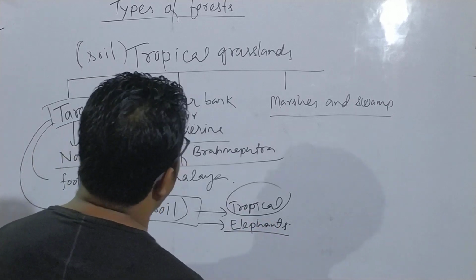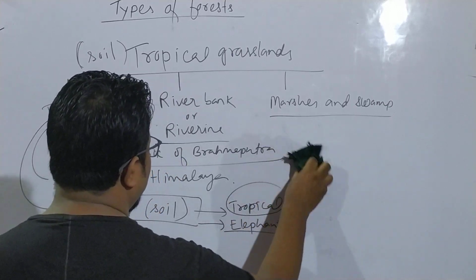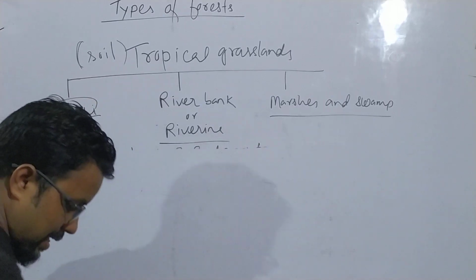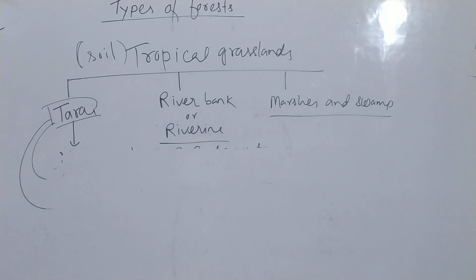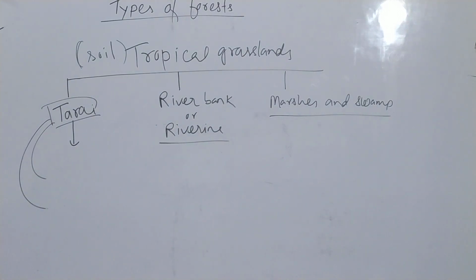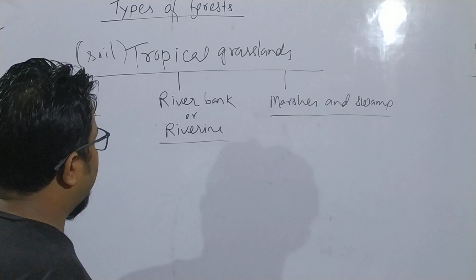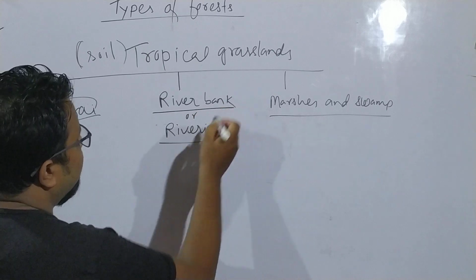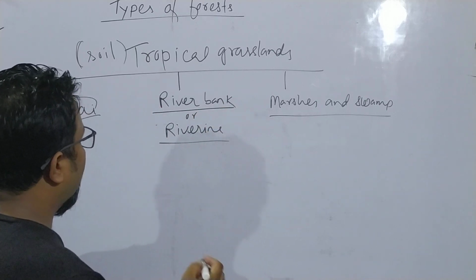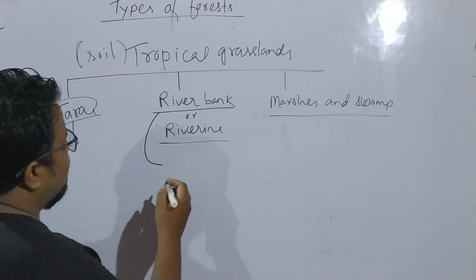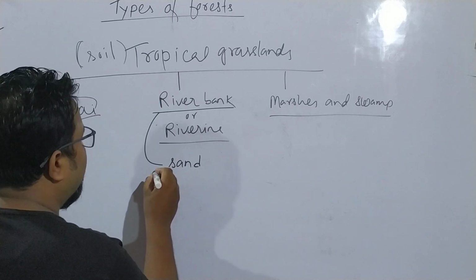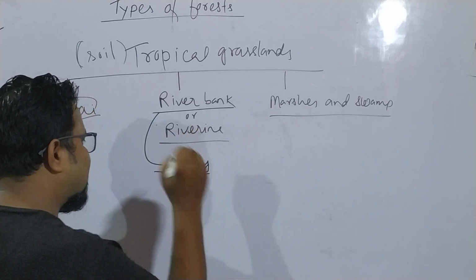Another is the riverbank or riverine. In this region also we found tropical grasslands. Now, tropical grassland in riverbank or riverine. In the riverbank we found tropical grasslands. Why? Because in the riverbank, the soil that we found is sandy.